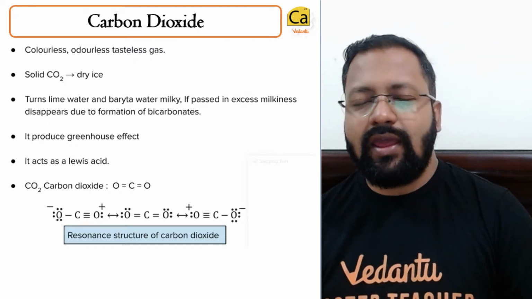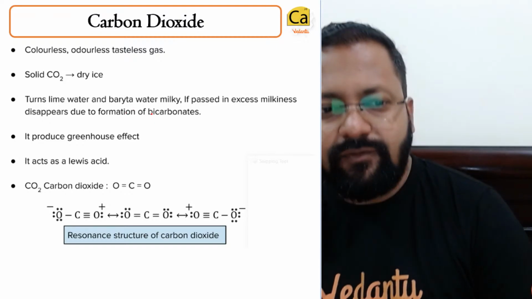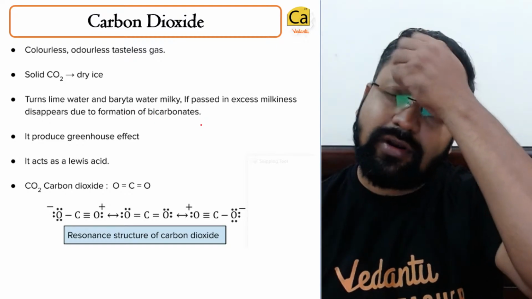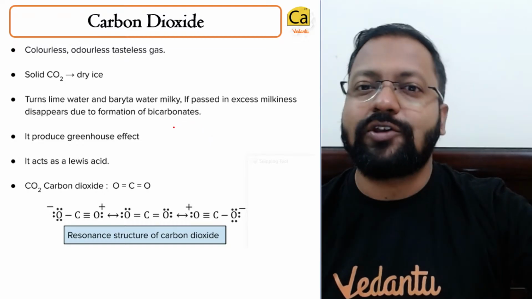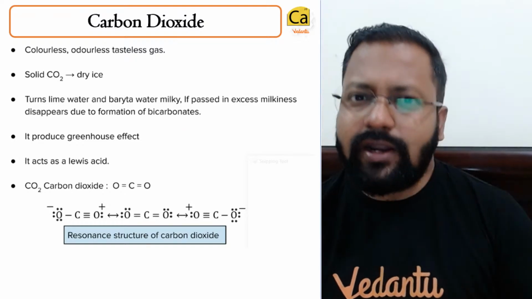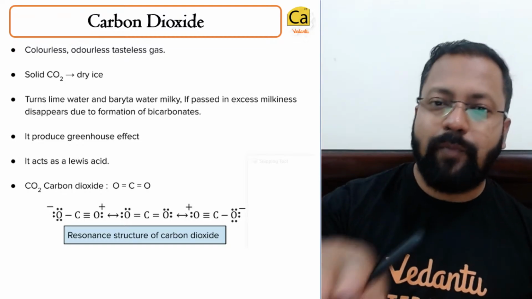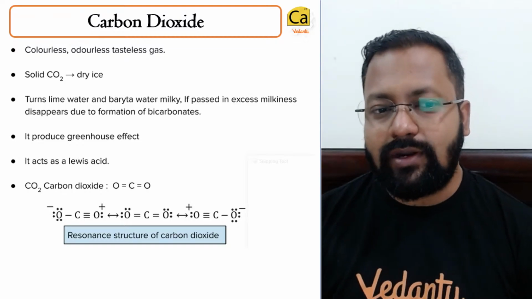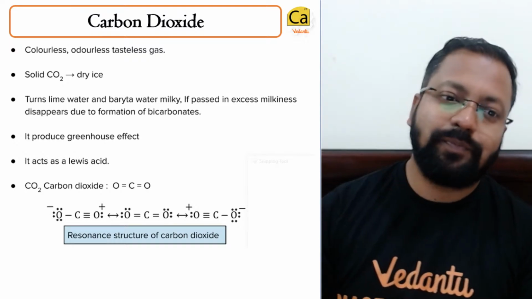It turns lime water and baryta water milky. Lime water is calcium hydroxide, baryta water is barium hydroxide. If you pass carbon dioxide through it, you will get a white precipitate. Why are you getting a white precipitate? Because you are getting a carbonate. But if you pass excess of carbon dioxide, you will get a bicarbonate which will be soluble.